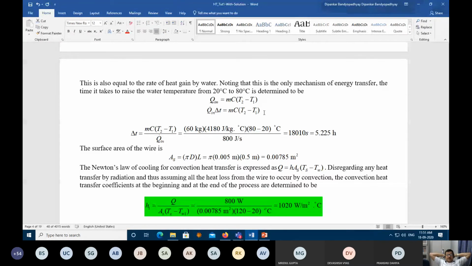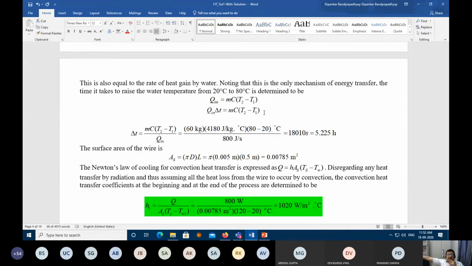Yes, sir. Just equated both and solved it. What did you equate? Can you please clearly tell everybody? Sir, I equated first the total heat needed for the temperature rise by 60 degrees Celsius for the water, and equated it with 800 watt into t, assuming that for time t the 800 watt energy is being supplied at the rate of 800. On equating, I calculated t. Yes. So delta t is 5.2. So you will be able to heat up this water in 5 hours.